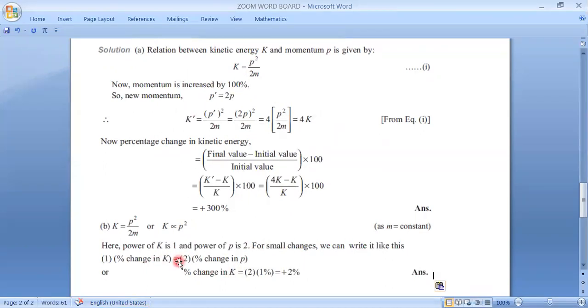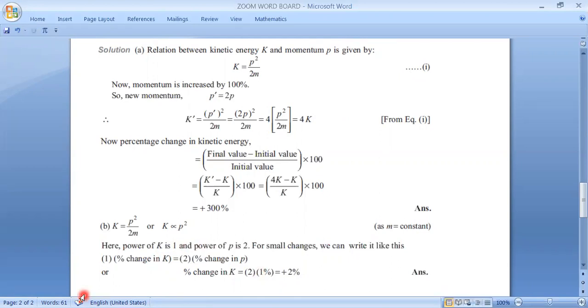But one more thing, if you do the second problem with the general method, then of course you are not going to get exactly the same answer. You are not going to get 2%, you are going to get something like 2.00001%. But we can assume that it is also 2%, no problem, because the percentage change is very small. Okay guys, good. If you left to copy, then just pause the video and copy, because you have enough time.